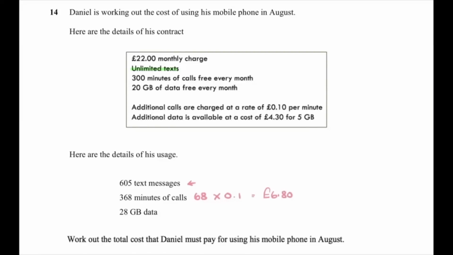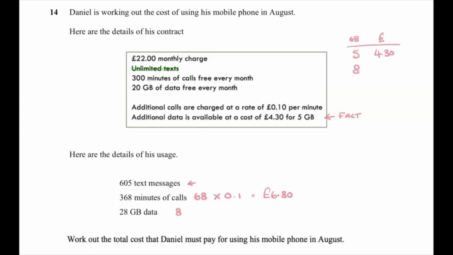We've then got the data. He's used 28 gigabytes. He only gets 20 free, so he's going to have to pay for 8. The information is telling me that he will pay £4.30 for 5 gigabytes. Now, I've got to work out how much that's going to be for 8. This is a fact, so we're going to use what I just showed you on the previous question. I know that 5 gigabytes is worth £4.30. I want to work out what 8 is.